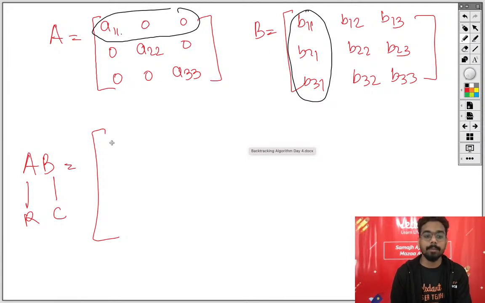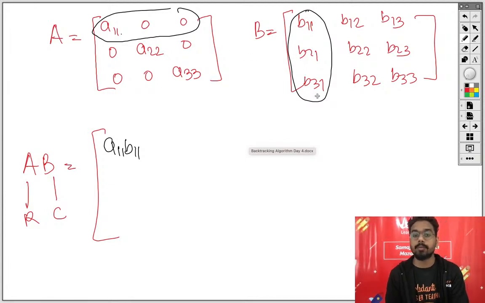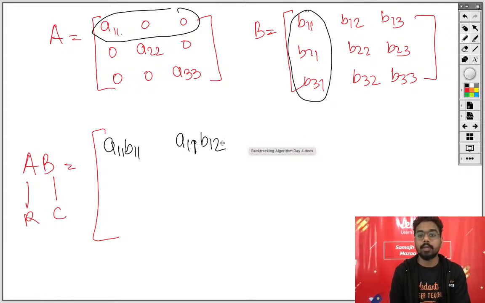What will you have? A11 B11, 0 into B21, 0, 0 into B31, 0. Now first row, second column, you will have A11 B12 and the rest is 0. A11 B13, that's all. Now similarly, second row, first column, 0 into B11, 0, A22 B21, and so on.